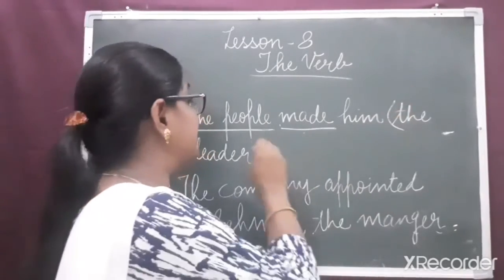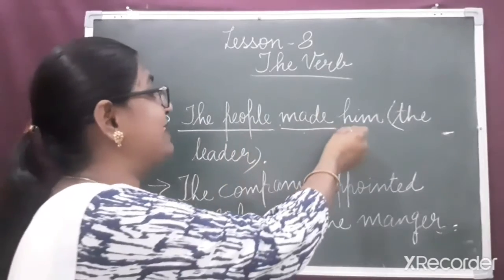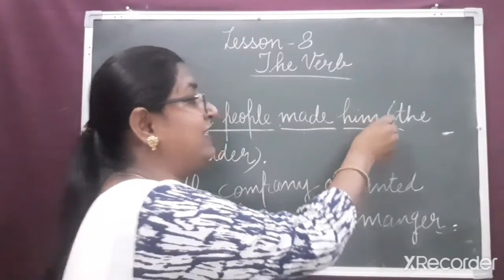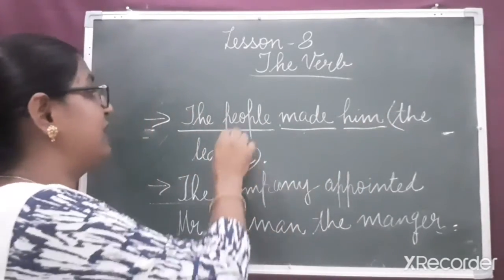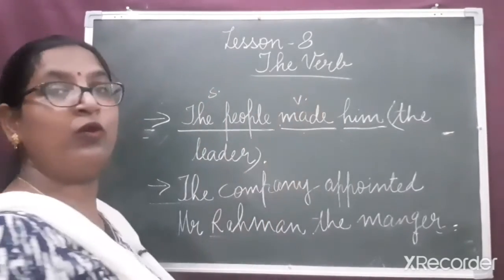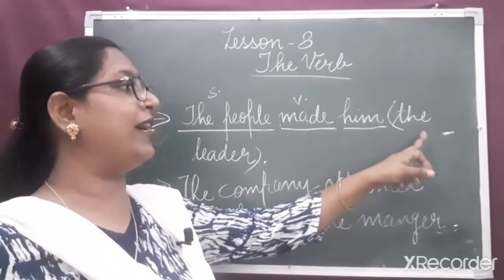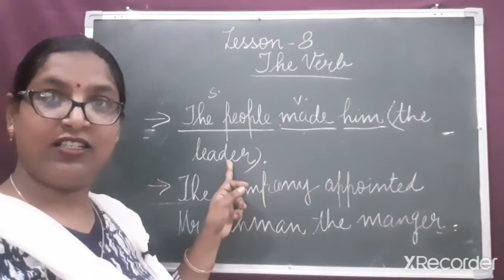The leader. The people made whom? Him. People is the subject. Made is the verb. And this is the answer of whom and this is the answer of what.